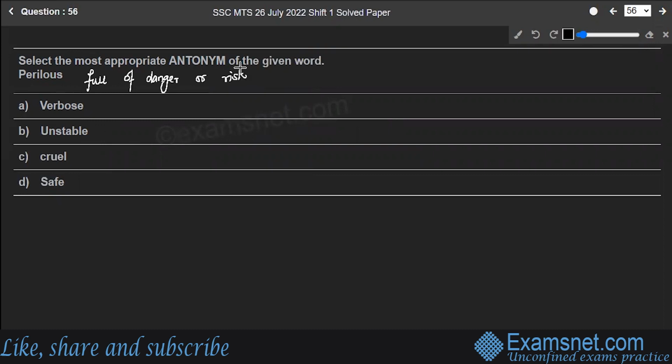Then is the word verbose. It means utilizing or expressing more words than required. Unstable means simply not stable.